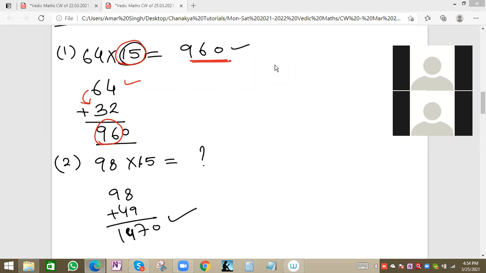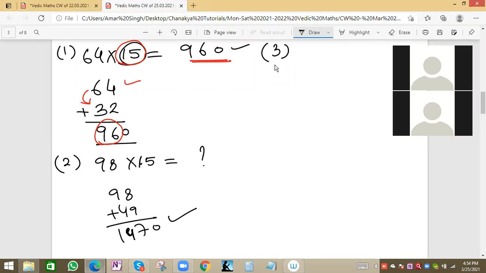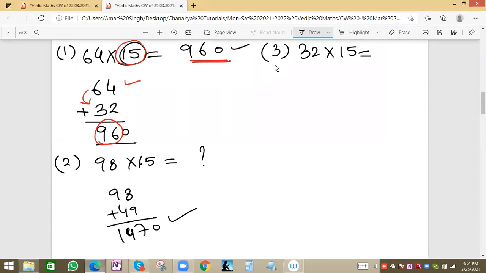So suppose we have the third number, 32 into 15. In 1 second we can write the value. What is the value? 32 into 15. 480 will be the value. Simple. Correct.